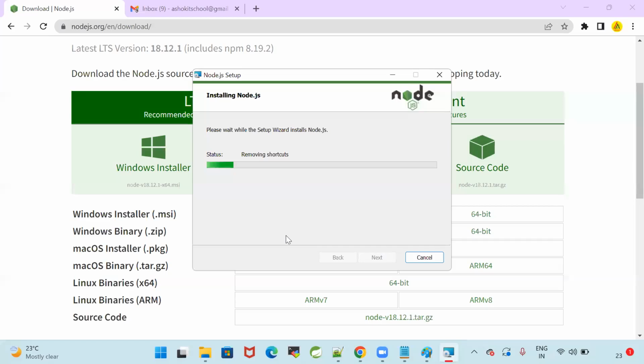Node is installing in my machine. Guys, you also download the Node software and install it. When we install Node, we will get the Node package manager. Using that Node package manager, we can install TypeScript and we can install Angular also. Yes, it is installing Node.